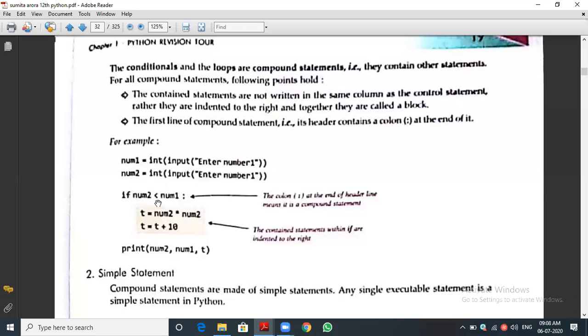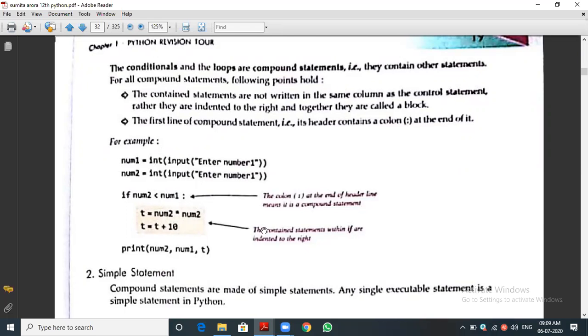So if the condition is true, it will execute, and once it is executed it goes to the next line. Suppose it is false, it won't enter the inside of the statement. It will skip these two statements and go to the next statement. This is the example for compound statement. If statements, looping statements like while loop and for loop, and function definitions are all examples of compound statements.